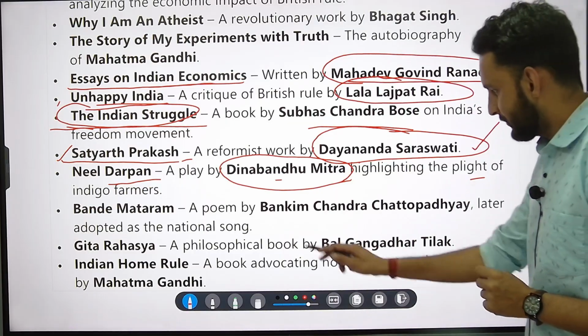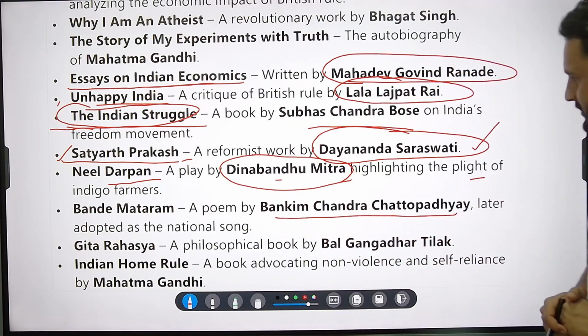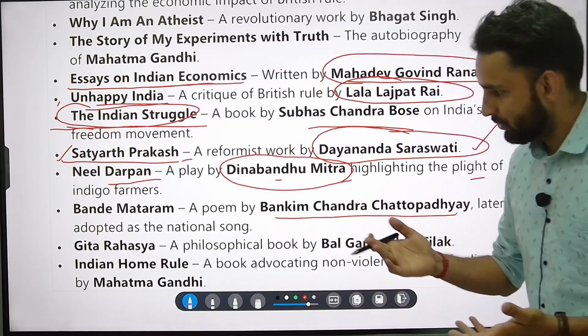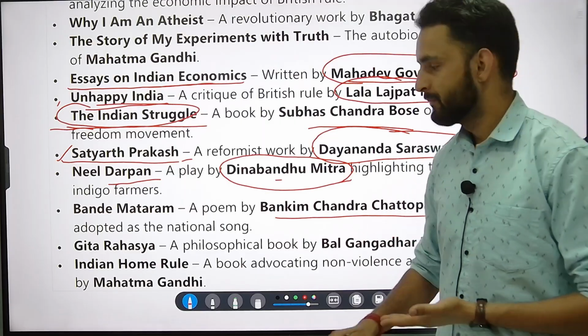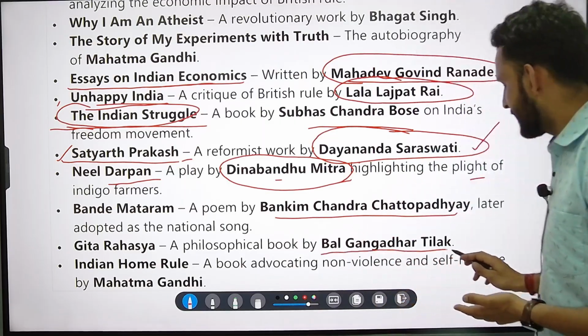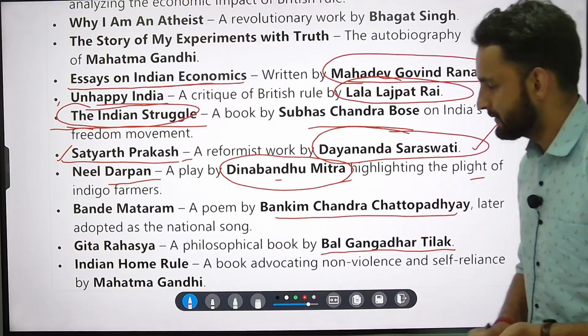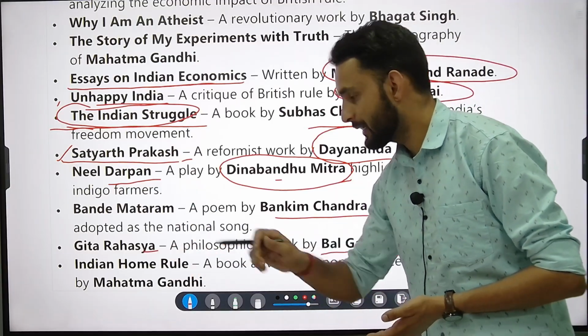Bande Mataram is a poem written by Bankim Chandra Chattopadhyay. It is very important; we also adopt it as our national song. And then Bal Gangadhar Tilak has written Gita Rahasya, a philosophical book.